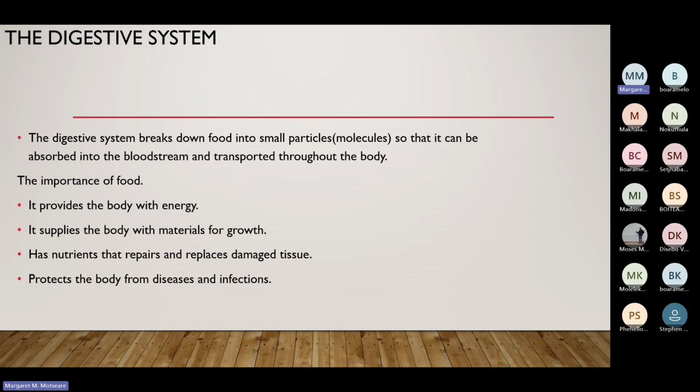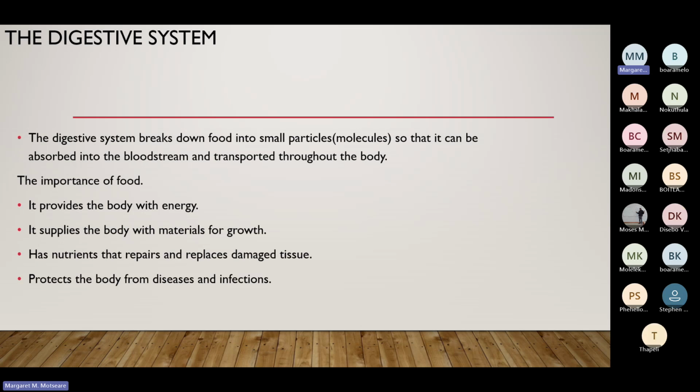And then it has nutrients that repair and replace damaged tissues. And remember, we said that our body has what we call cells. So those tissues in our bodies, sometimes they can be damaged and then they need to be repaired.